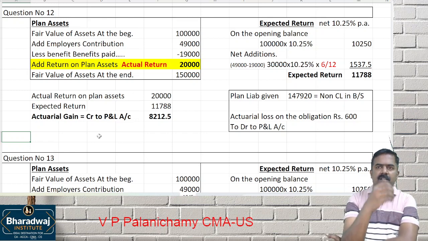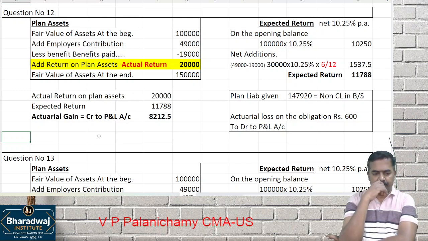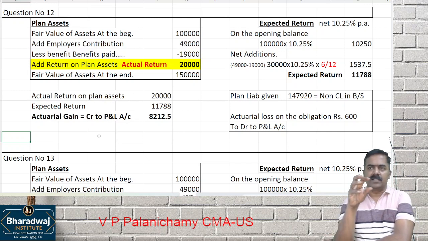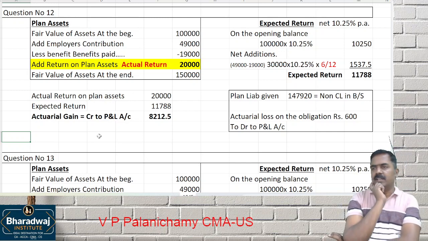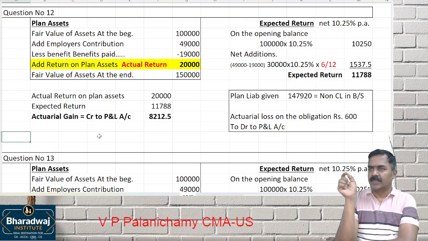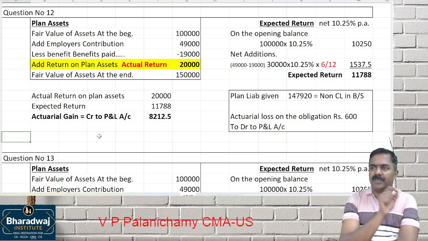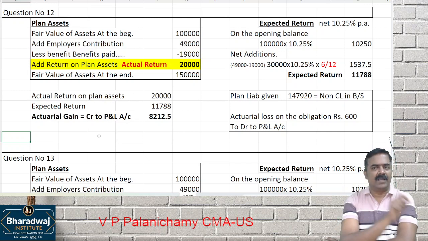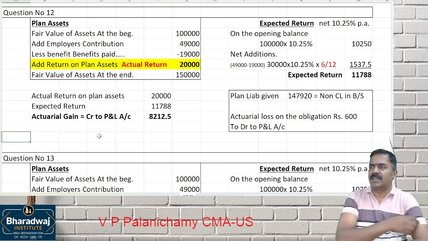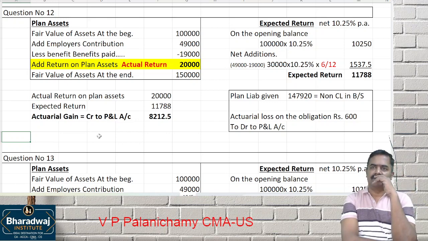So if this question is asked, it will be worth 5 marks. But you have to write the AS. What is the AS you will write, or what content you will write before starting this? As per AS 15, it is a defined benefit plan. Actuarial valuation is required. The gain or loss in actuarial valuation is recognized in which account? P&L account. So I work out and give the answer like that. You have to write.